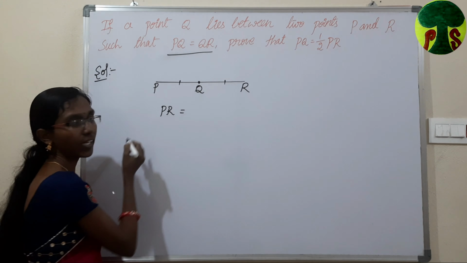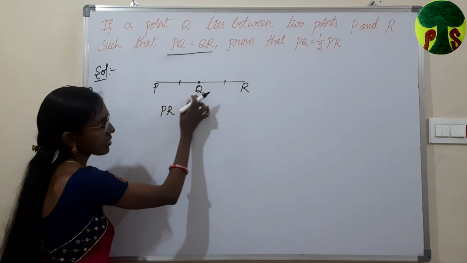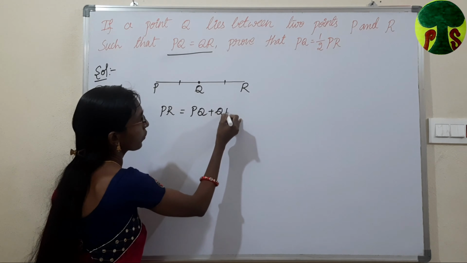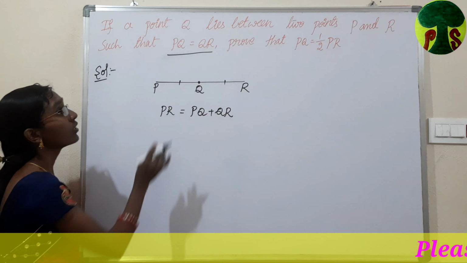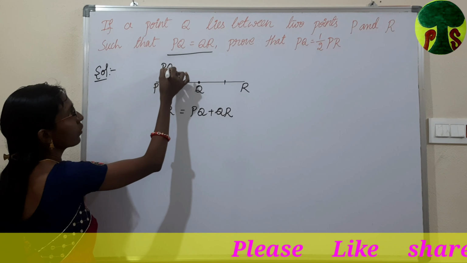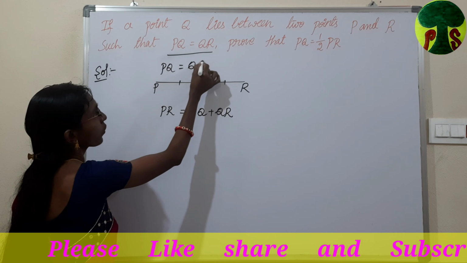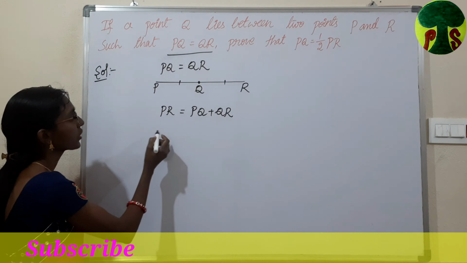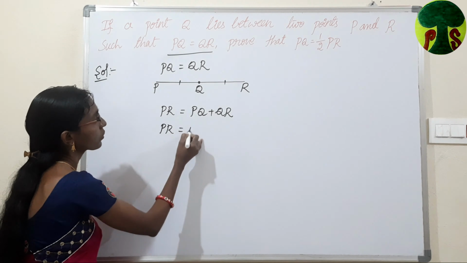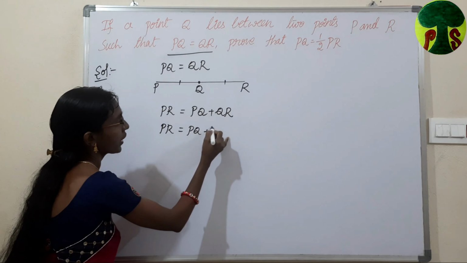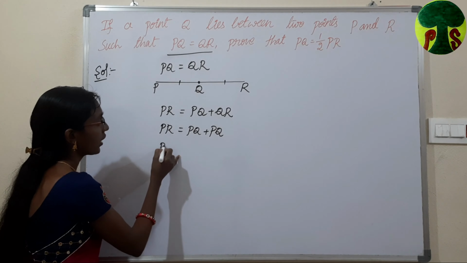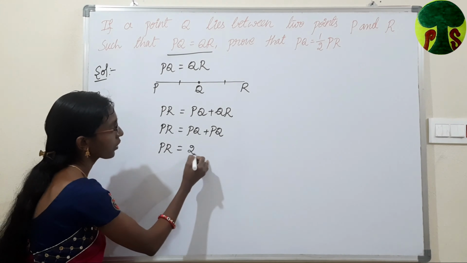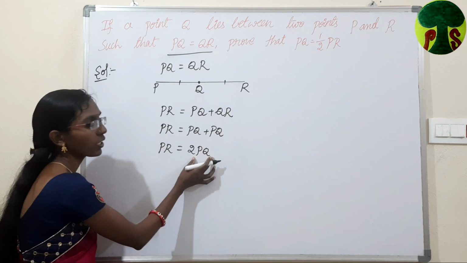PR can be expressed as PQ plus QR. But from the question, PQ is equal to QR. In the place of QR, we can write PQ. So PR is equal to PQ plus PQ, which becomes 2PQ. But we need only the PQ value.